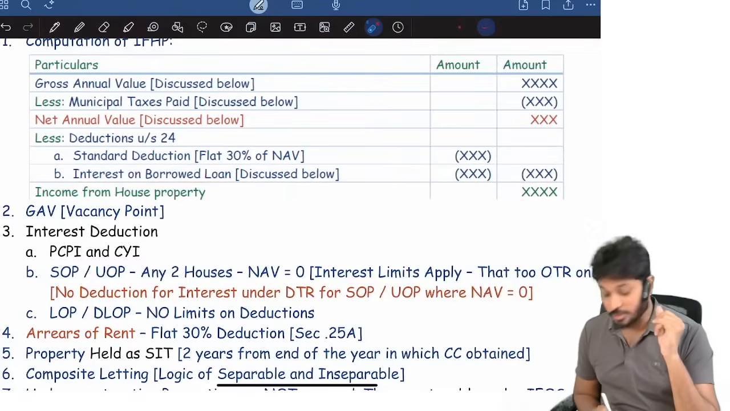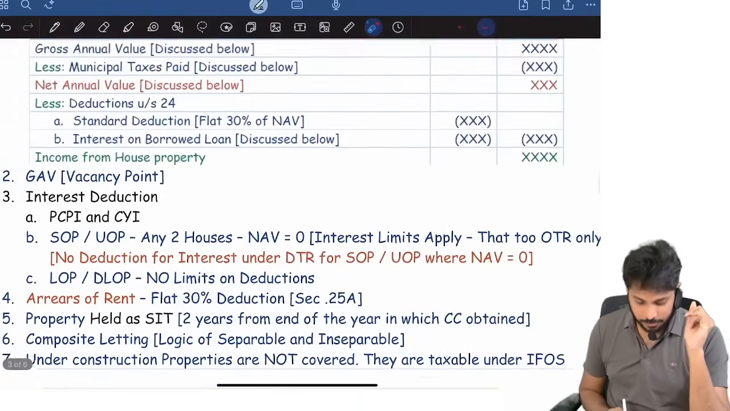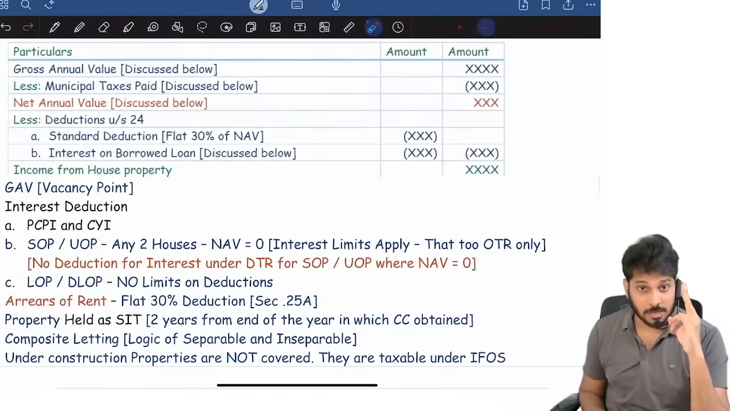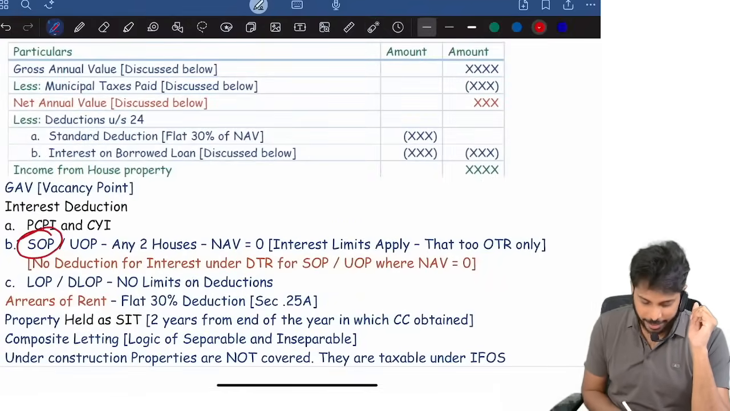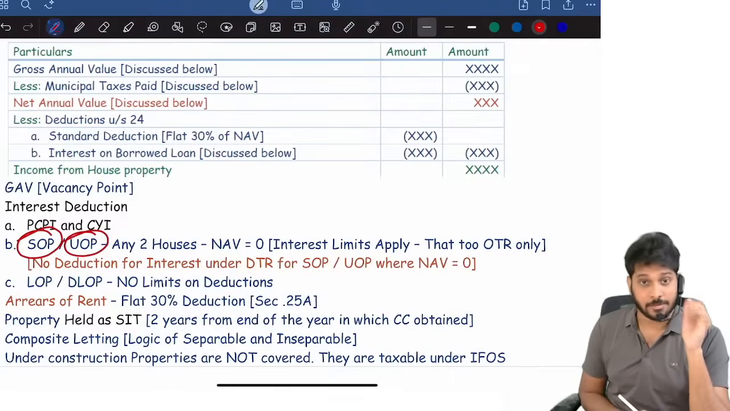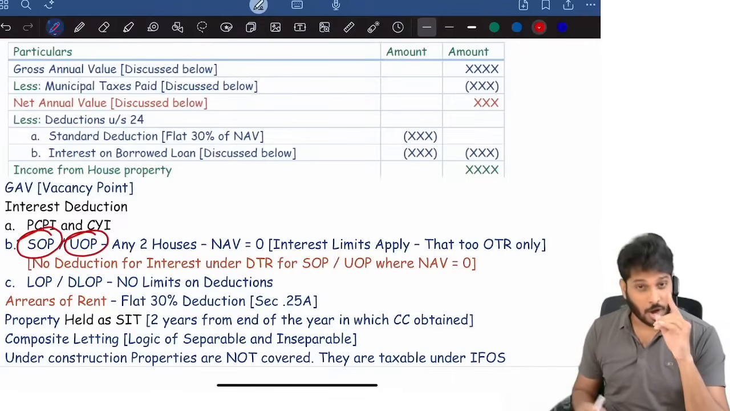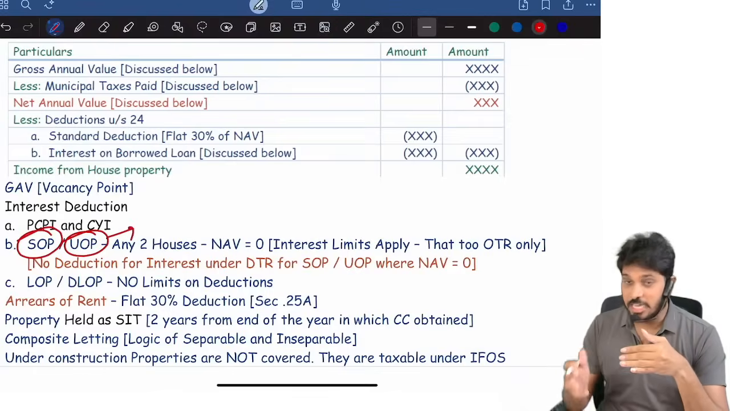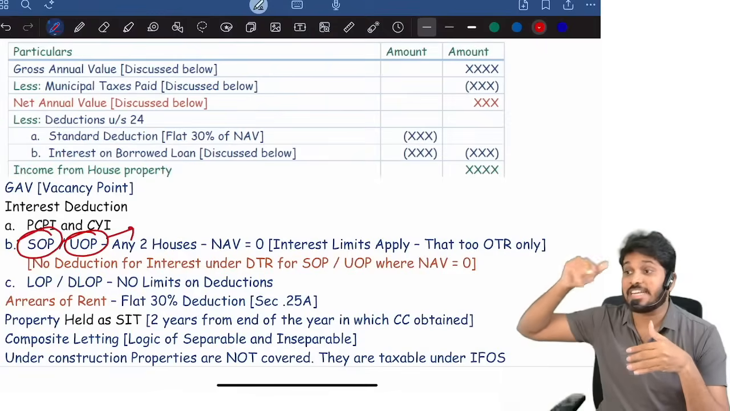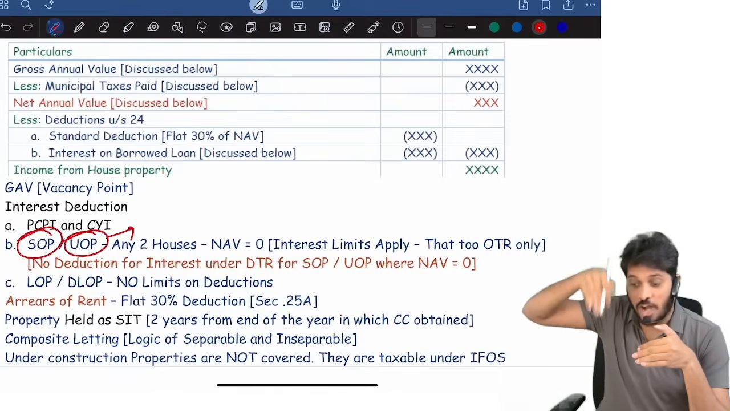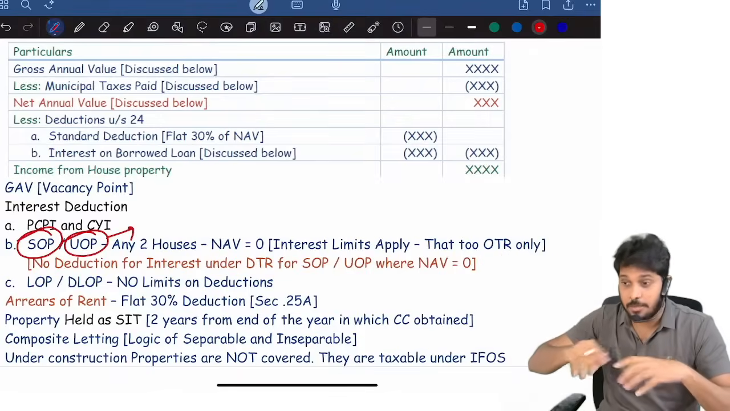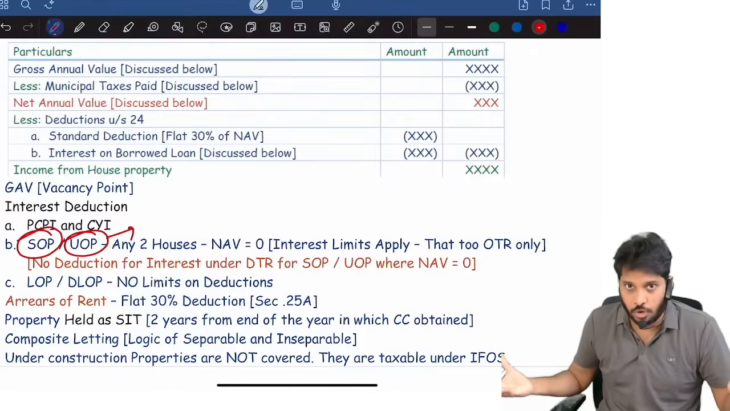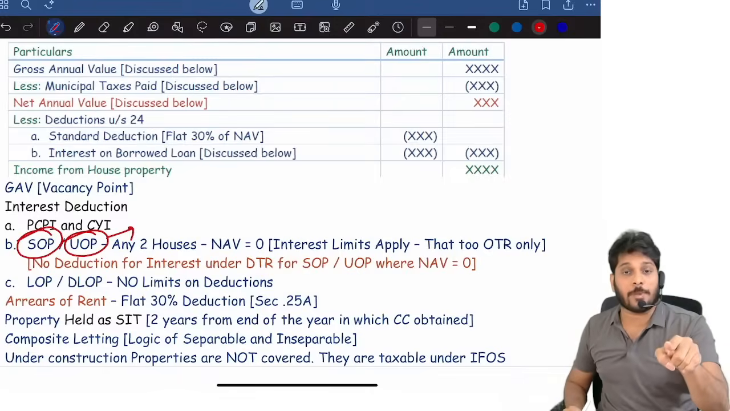But before this, for any two houses which are either self-occupied or unoccupied, either the property self-occupied or unoccupied. Unoccupied for what reason? The assessee is having business or employment at some other place and he is not staying in this location. At some other place he is there, and this location, the property was not rented also. Then only it is called as unoccupied property.